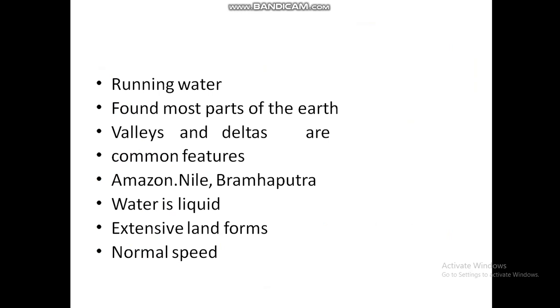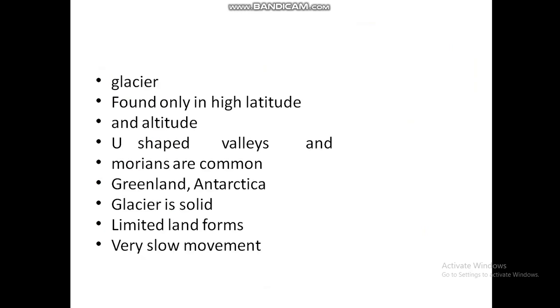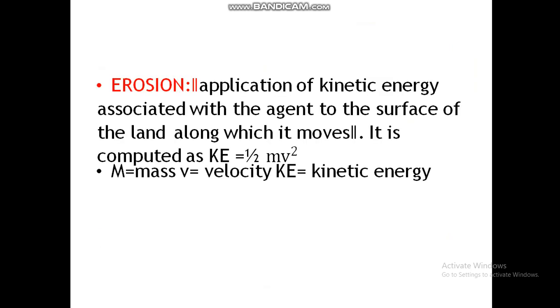Running water is found in most parts of the earth. Valleys and deltas are common features. Examples: Amazon, Nile, Brahmaputra. Water is liquid, extensive and flows at normal speed. Glaciers are found only at high altitude and latitude. U-shaped valleys and moraines are common. Greenland, Antarctica glaciers result in limited landforms, with very slow movement.